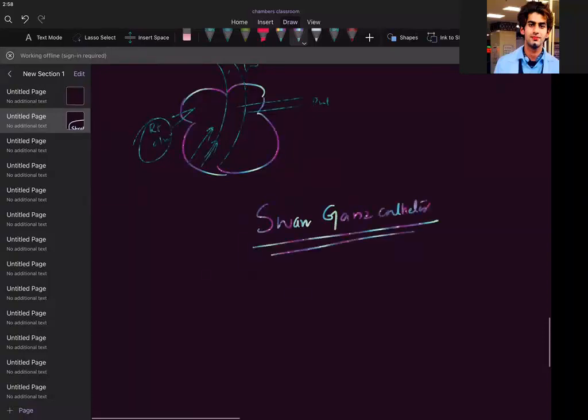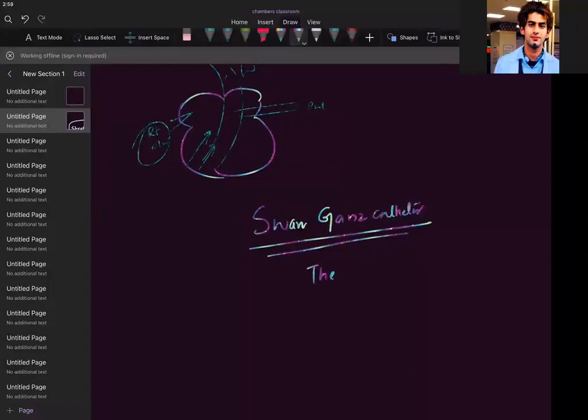The Swan-Ganz catheter is basically a thermistor-tipped catheter. What we do is put this catheter in any peripheral vein and then reach the pulmonary artery.